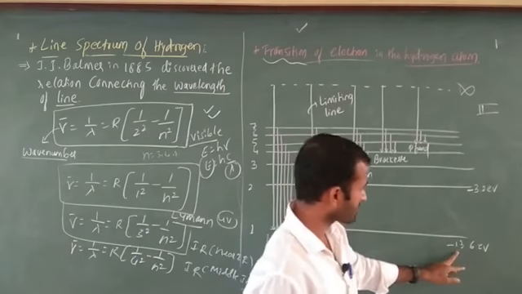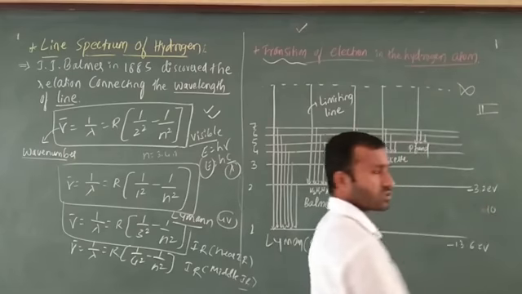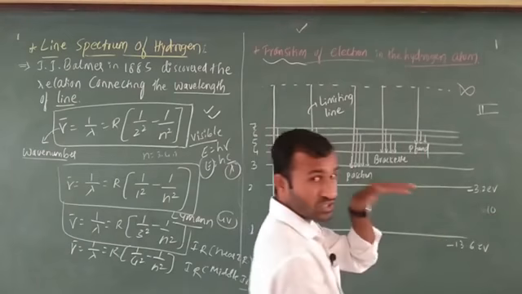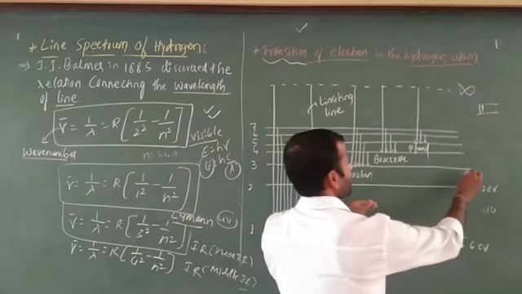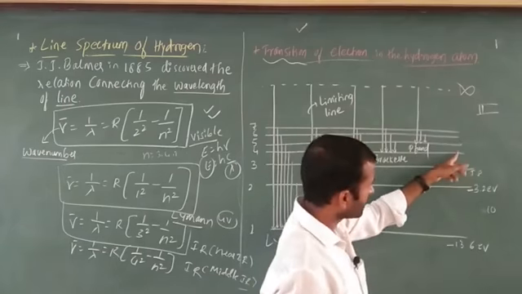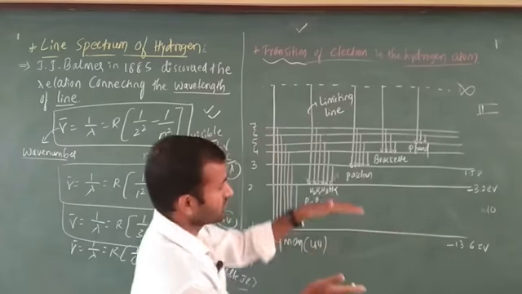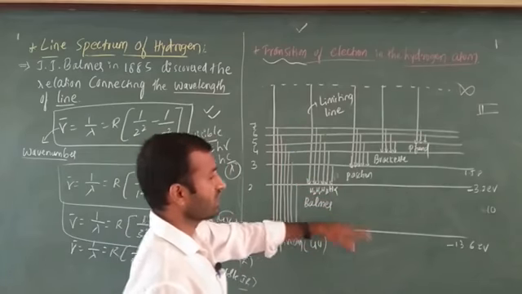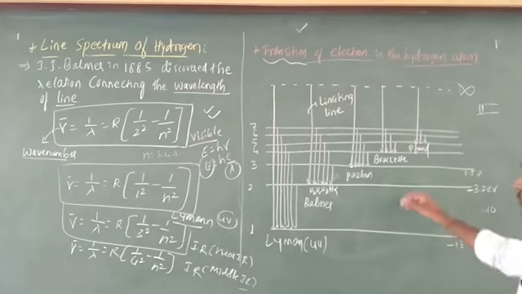Here minus 13.6 is there, and in this case you get a 10 electron volt difference. 10 electron volt is a big difference, that is why the distance is more. In this case the distance is less, I think it is around 1.58. Compared to this it is less, that is why the line is smaller. But the line difference between the first and second one is larger, because the electron volt difference is also much larger. That is why you have to draw it like this.